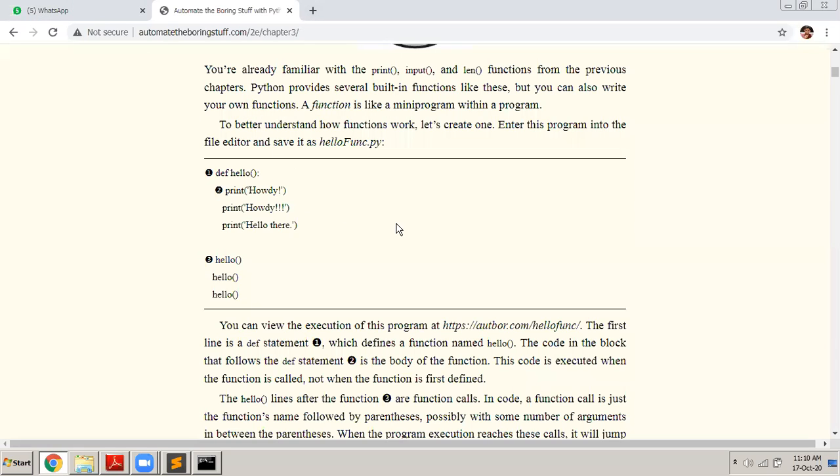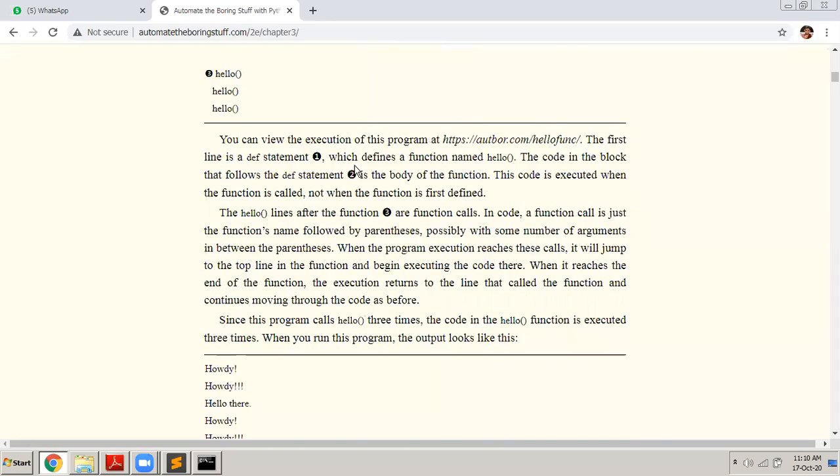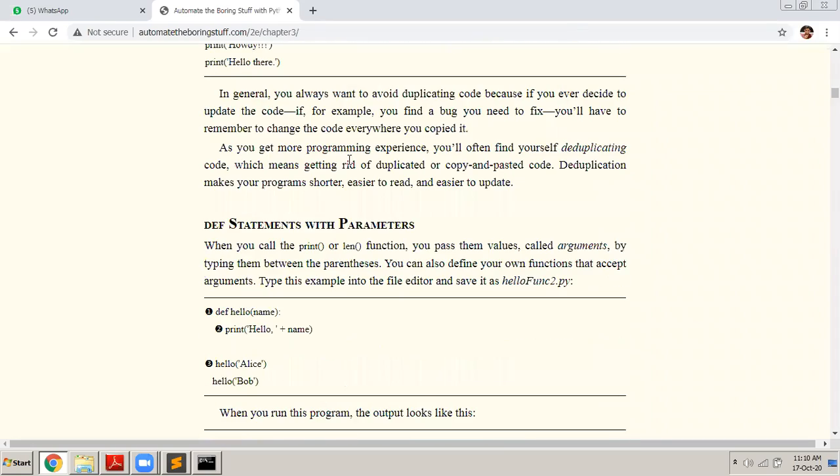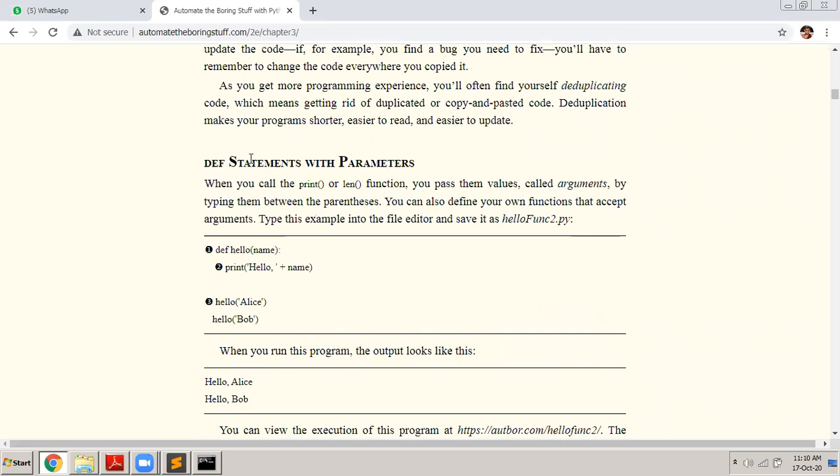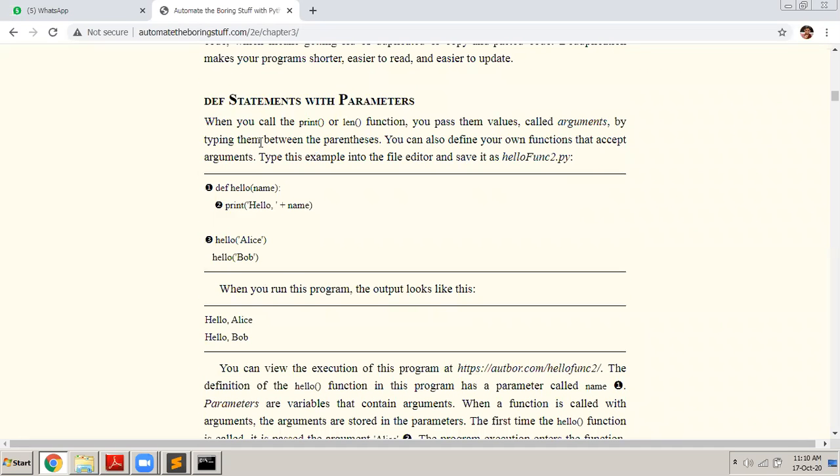So this is what they have explained here, what is the meaning of a function and all that. They've given some simple examples of function. In this example, the author has written a function called hello. In that he's printing howdy. And then there's a little explanation about the def statement with parameters.